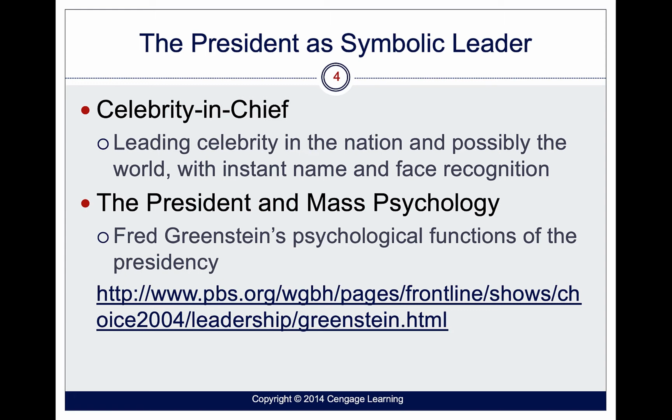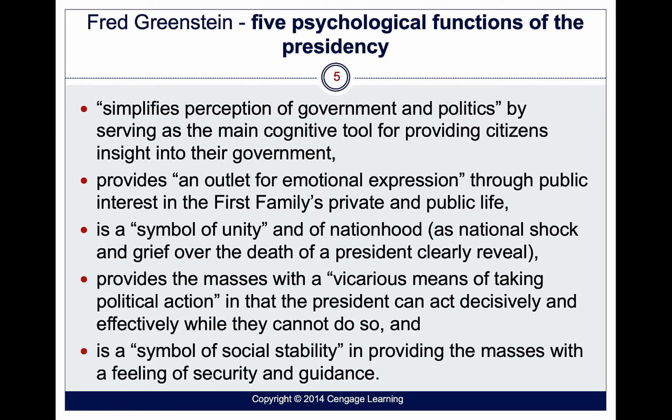So when we talk about the president, the president is also a symbolic leader, right? They're the celebrity in chief, the leading celebrity in the nation and possibly the world. Instant name recognition, instant face recognition. Fred Greenstein, who is a political psychologist, details 5 psychological functions that the president should have. So if we look at the first one, simplifies perception of government and politics by serving as the main cognitive tool for providing citizens insight to the government.